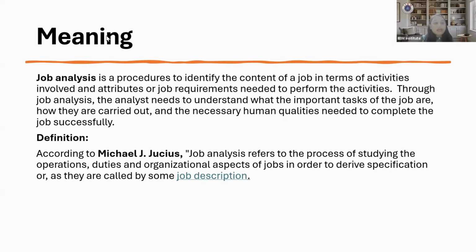If we have to define job analysis, it refers to the process in which we study the different operations, duties, and organizational aspects of a job in order to find the right person, or to derive a specification about the person, so that you have clarity on what you want that person to perform and what kind of qualities you are looking for.